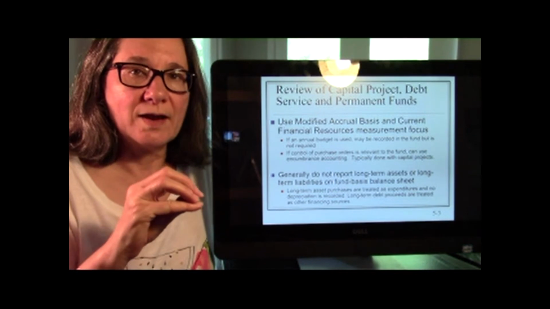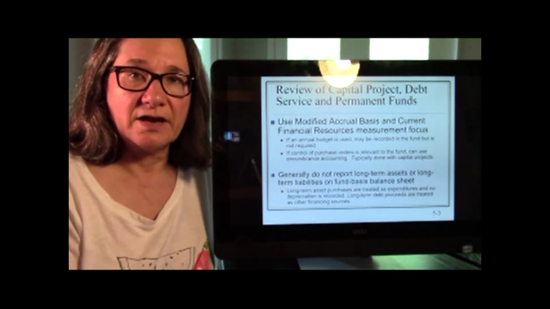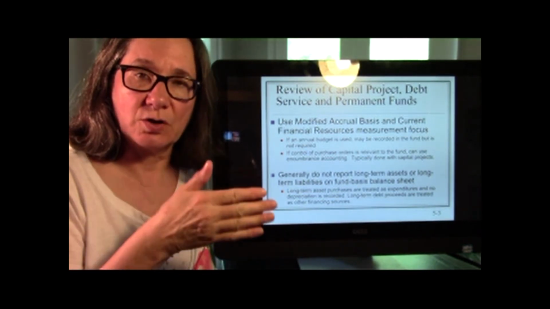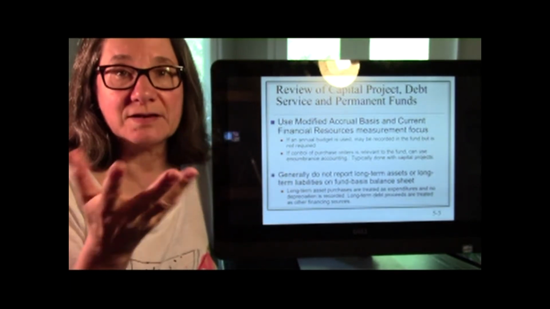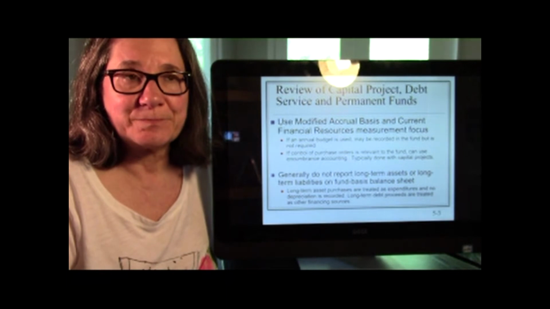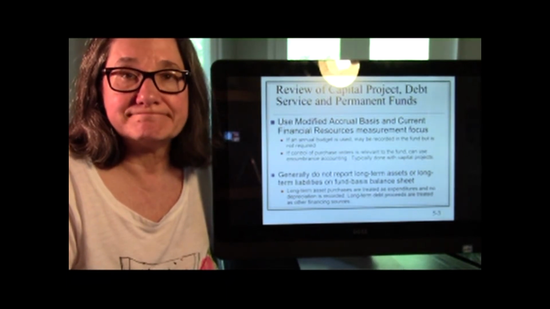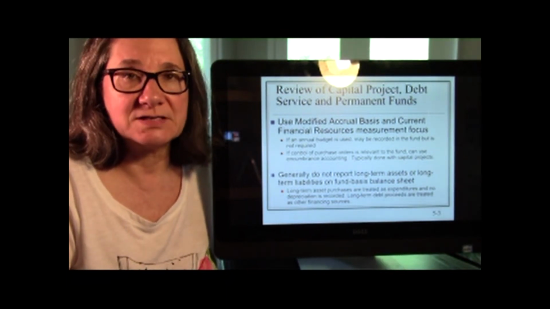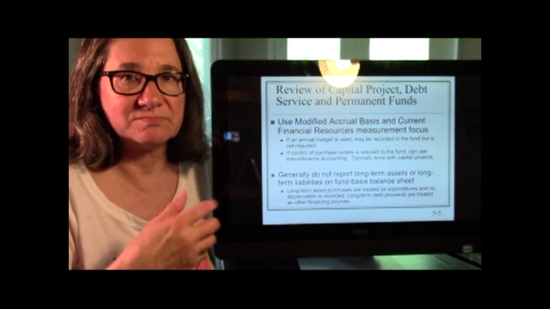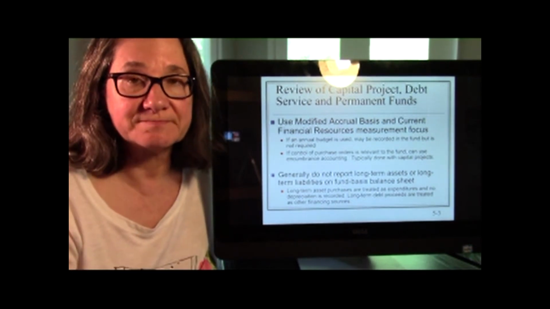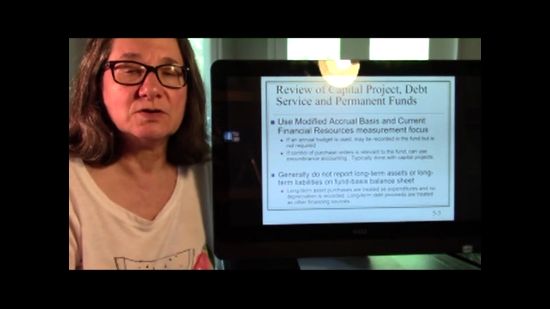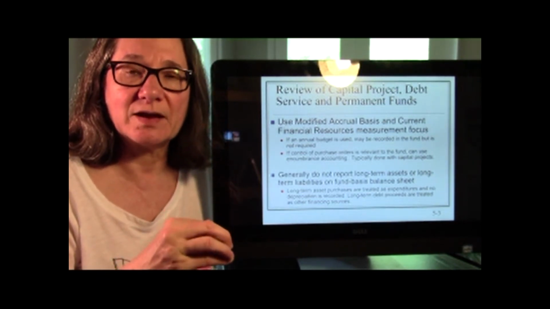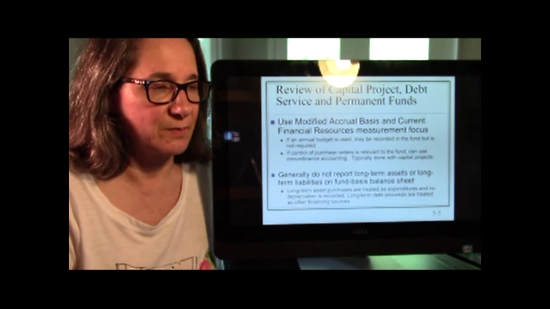And we have expenditures, not expenses, and they just go in the period they happen, regardless of how they match with revenues, which is how you do expenses in accrual-based accounting. You match them. These don't really match. When you do the expenditure, it's an expenditure. Basically when the liability happens. So if you receive something and now there's an account payable, that's when that happens.